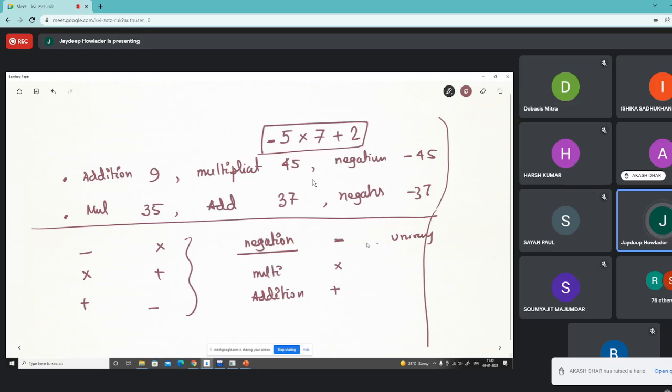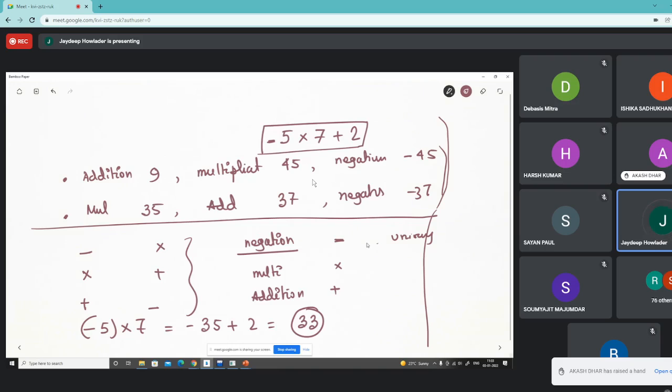So the correct sequence of evaluating these things is we have to first get the minus 5, means its value. Then we multiply it with 7. So it will get minus 35, and then we add a 2, so it will get 33. Understand? Clear? So the other two operations, they are not correct. So if we follow the precedence rules, then this will be the sequence of operations.